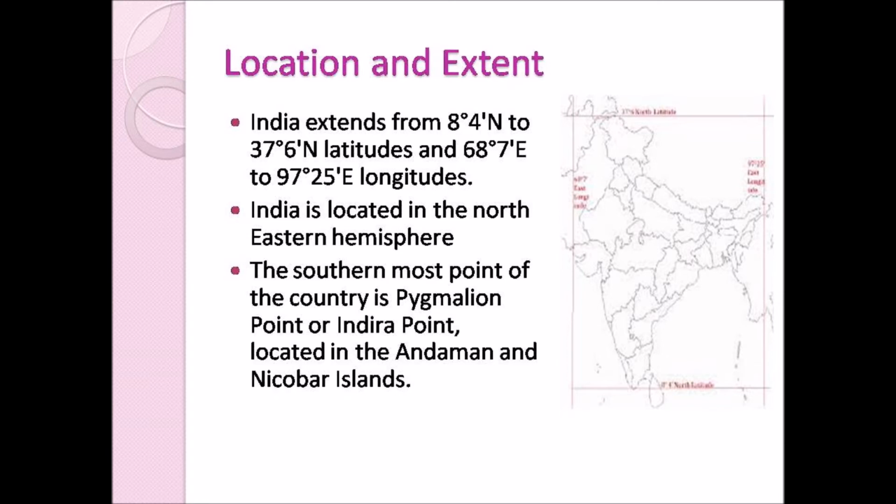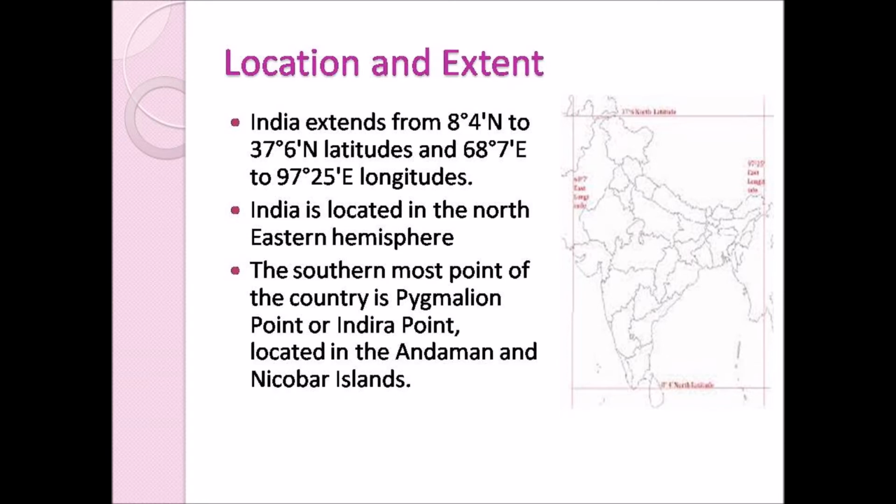According to these latitudes and longitudes, the location of India extends from 8 degrees 4 minutes north to 37 degrees 6 minutes north latitude and 68 degrees 7 minutes east to 97 degrees 25 minutes east longitude. Next, India is located in the northeastern hemisphere. What is meant by the northeastern hemisphere?